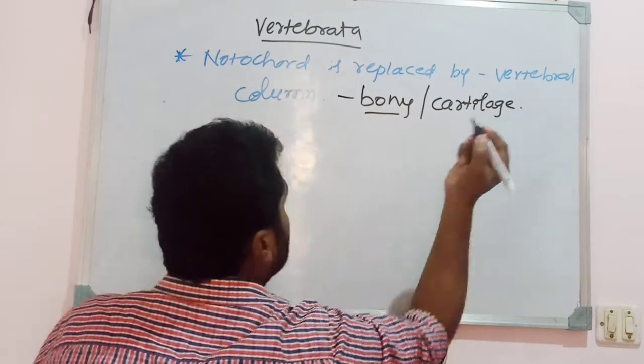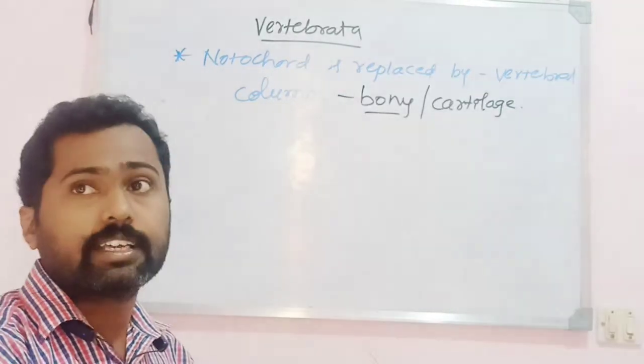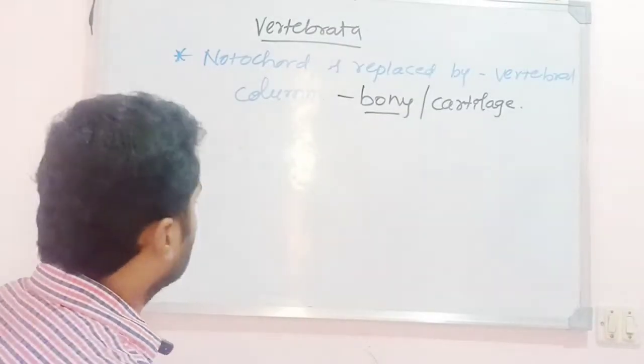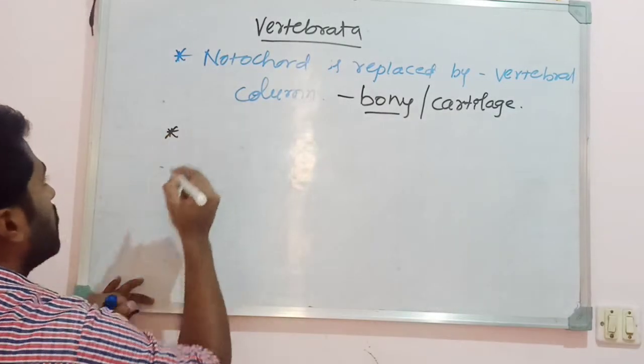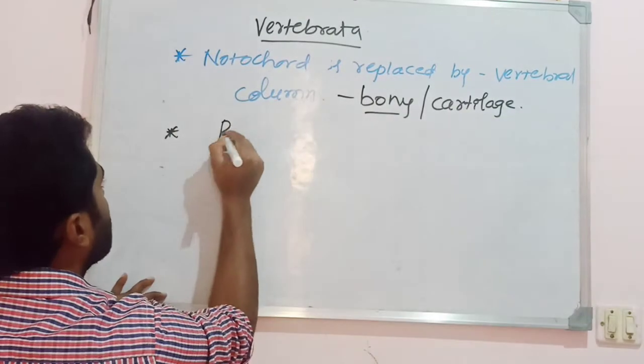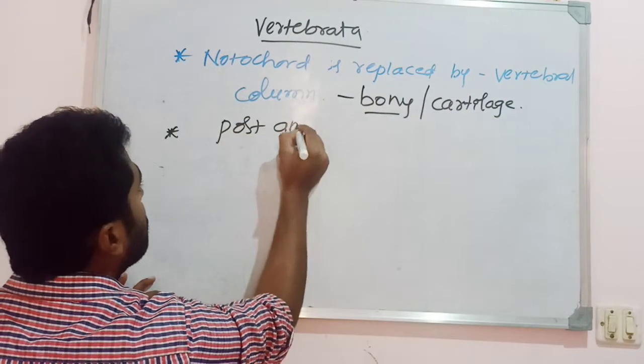The vertebral column is made up of either bone or cartilage. That is one of the fundamental properties of the subphylum Vertebrata. Another character common to chordates is the presence of a post-anal tail.